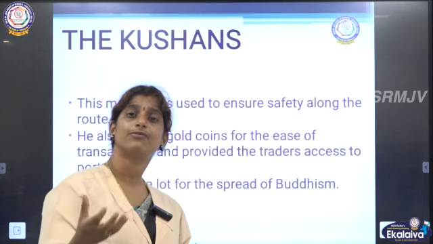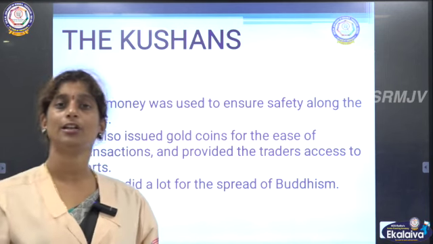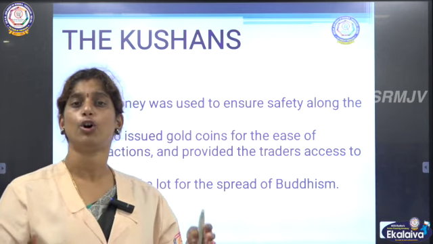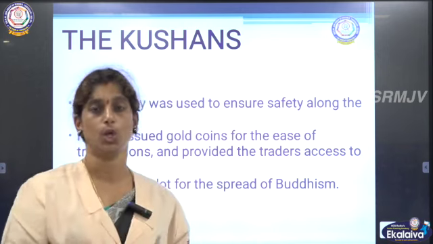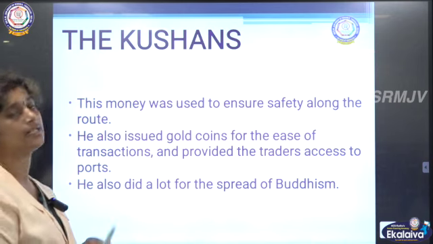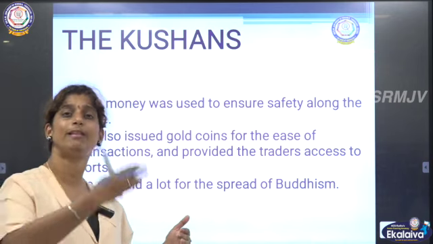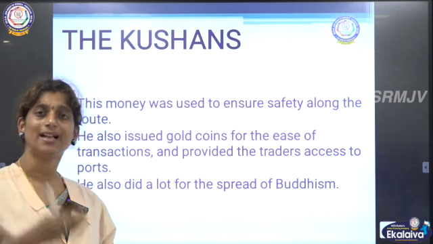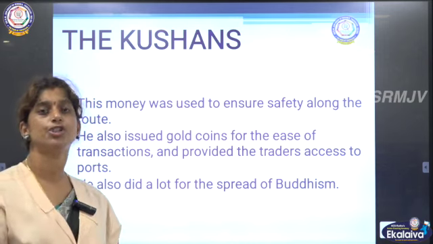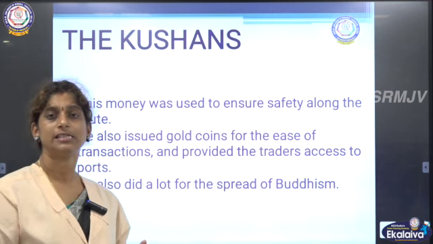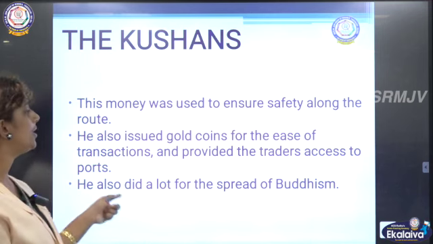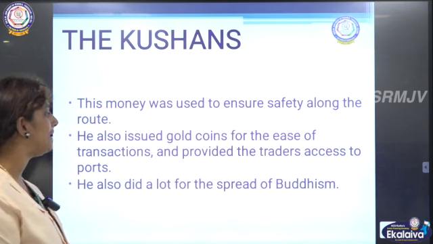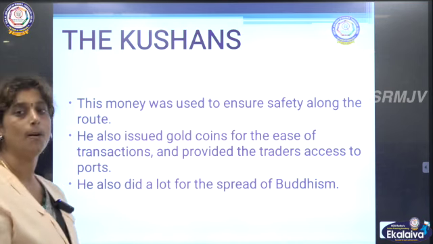So even after collecting tax from the traders, this Kanishka spent that money for ensuring safety on the roads, because the traveled road was in between the mountains. They had to travel through the mountains also. So he just wanted to make sure that the people traveled safely. He also issued gold coins for the ease of transactions and provided the traders access to ports.